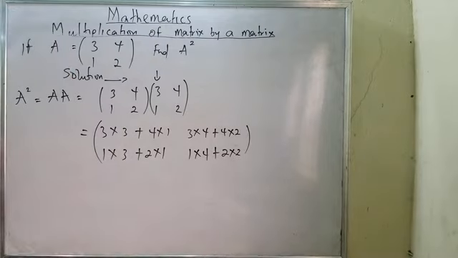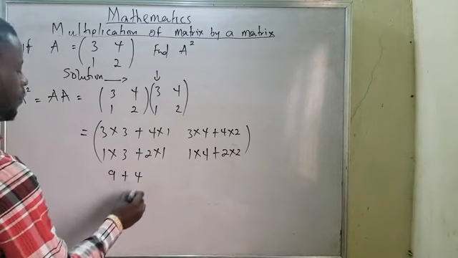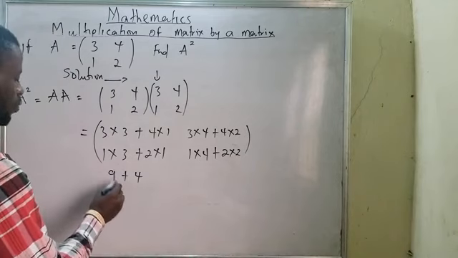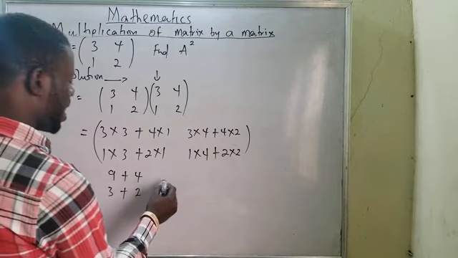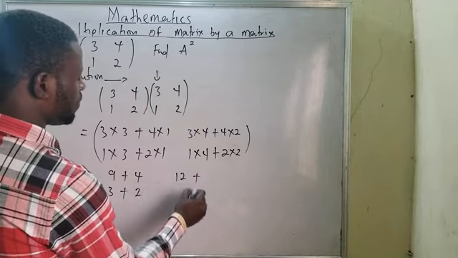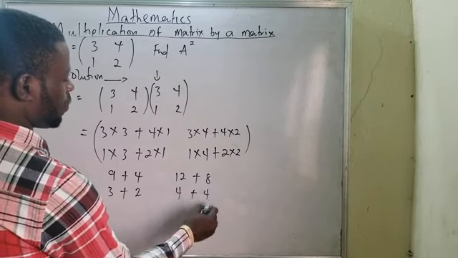Now, I have 9 plus 4, 3 plus 2, 12 plus 8, 4 plus 4.